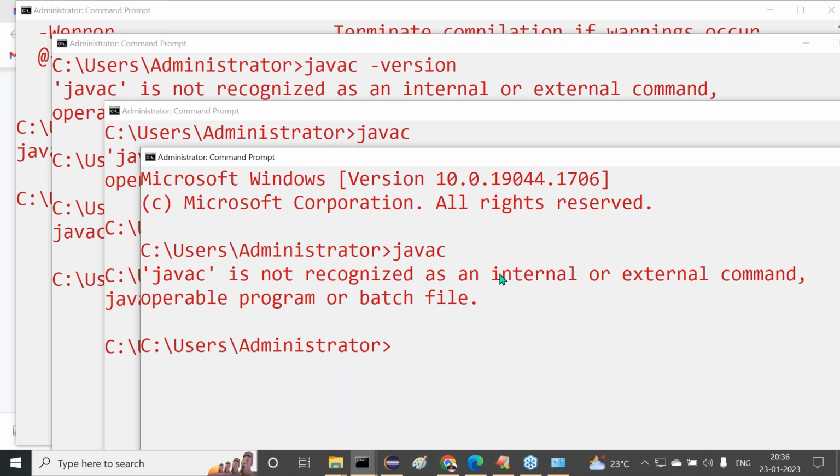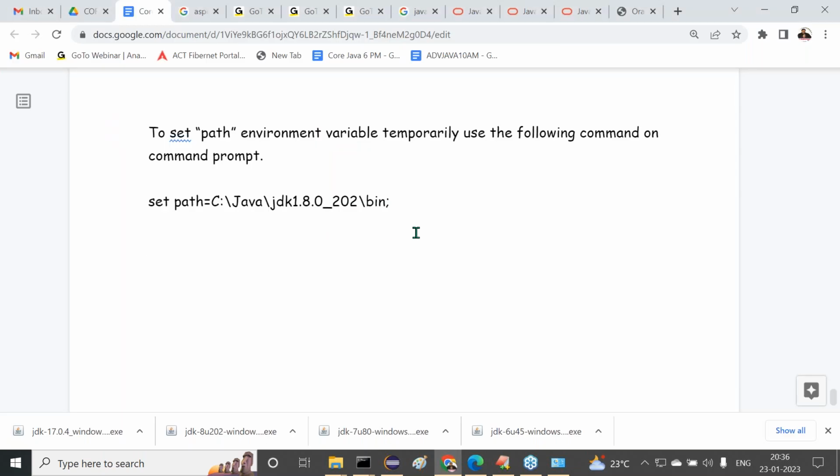And then what are we expecting now? Open any number of command prompts without typing set path equal to something. Automatically, I want to get the Java setup. Am I right or not? To get this particular option, we have to go for permanent setup. Let's understand this point here.